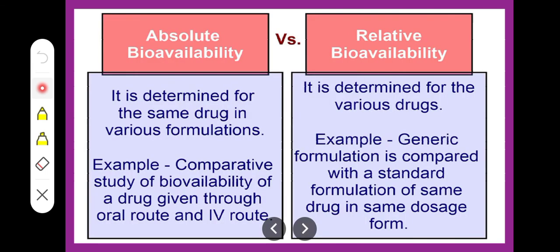If you talk about the concepts, absolute and relative bioavailability. Relative means to relate, so it is for various drugs. For example, a generic when it is compared with the standard formulation of the same drug in the same dosage form.